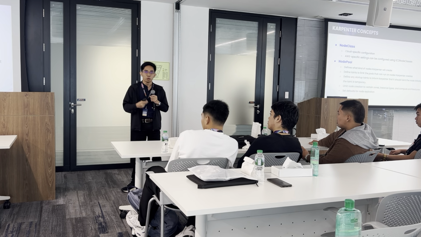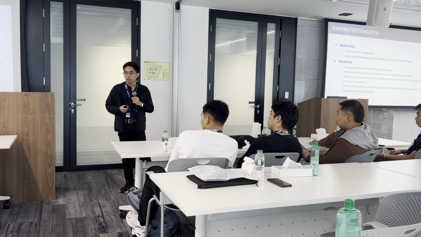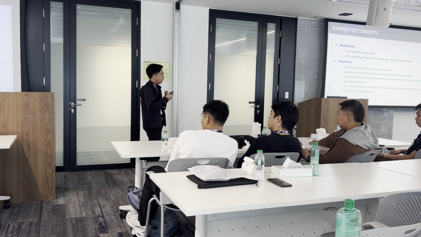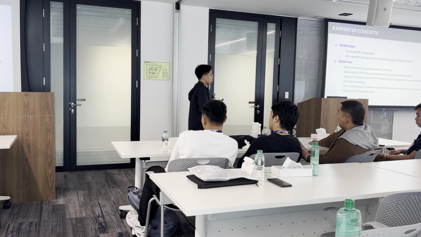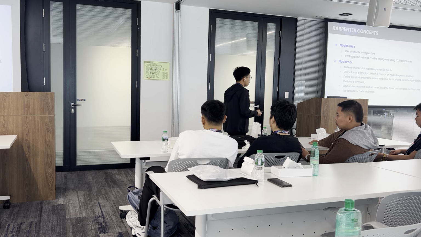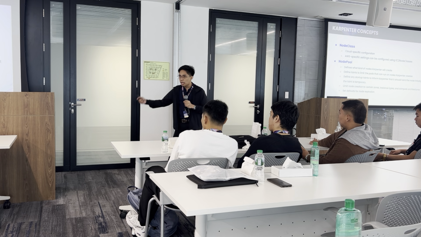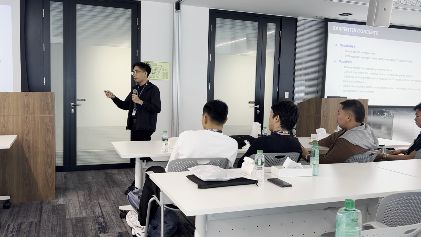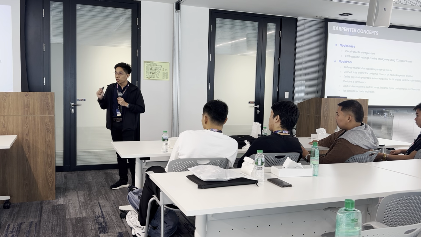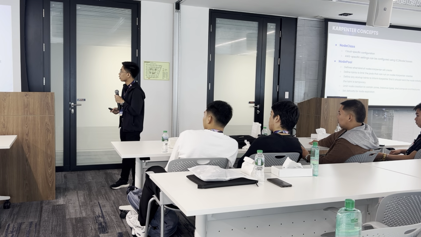So think of node class as cloud-specific configuration, and with that, everything related to, let's say, VPC, subnets, where you would like to provision these instances, this is where you will be defining it, right? Including the tags for the EC2 instances that Karpenter will provision, you can put it into your node class configuration.